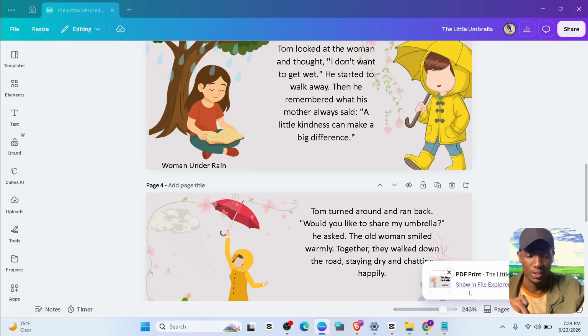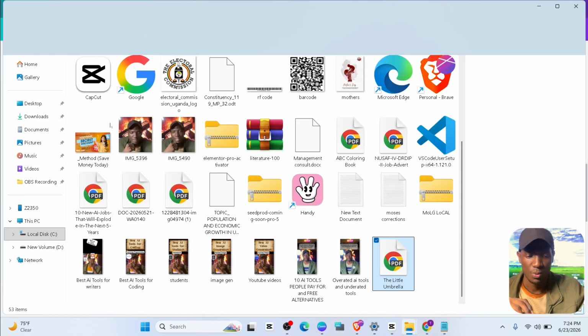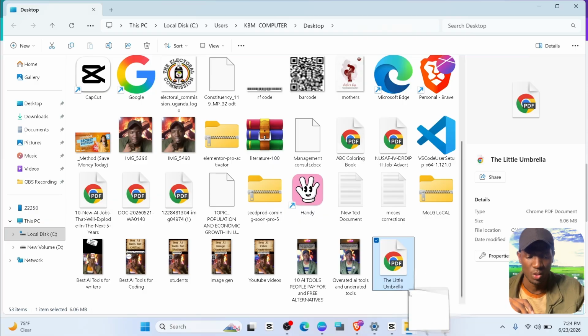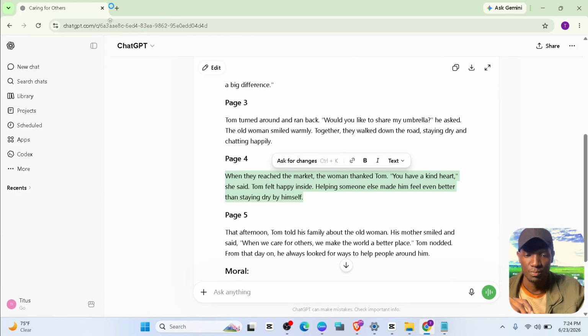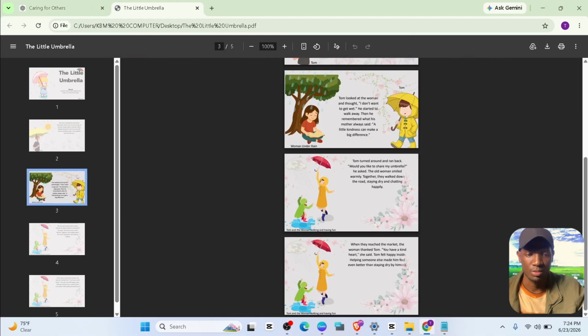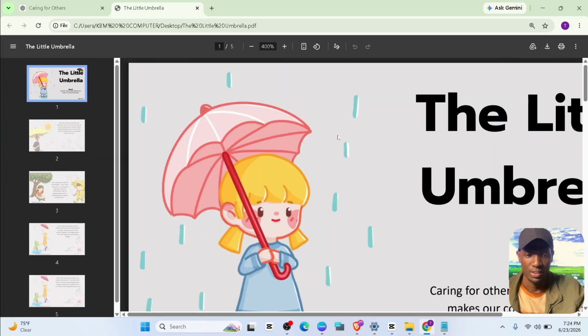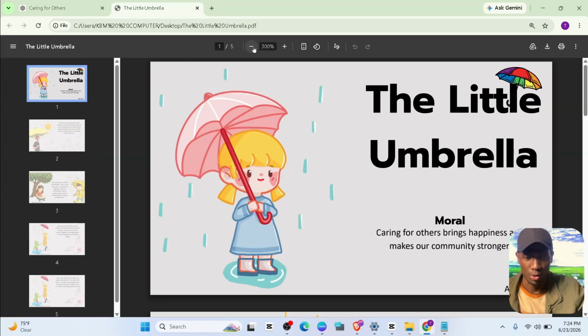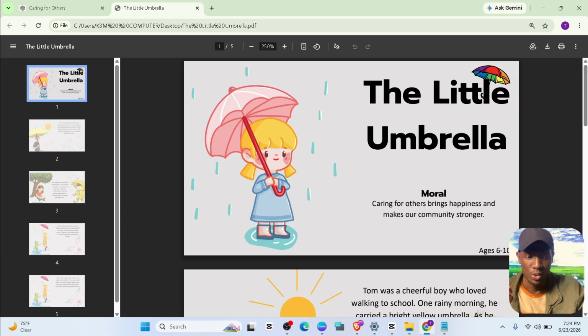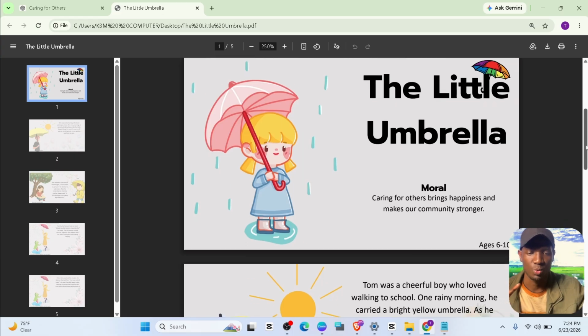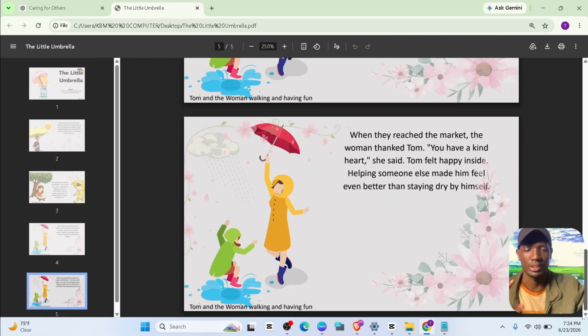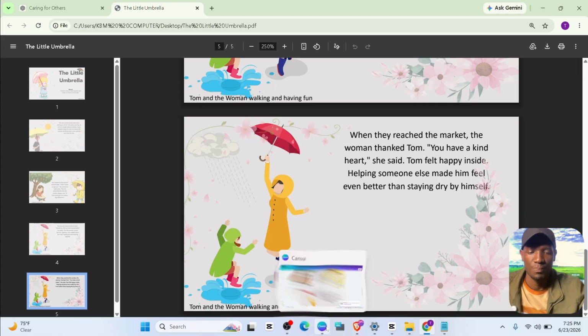After that, let's go ahead and open it and see how it looks. So I'm going to open it on my Chrome. Now it looks pretty wonderful. Let me increase the font size a little bit so that you can be able to read. That's too big. Let me reduce. All right, so that is a little bit perfect. So basically, that is the whole PDF. Remember, this will be like a book where kids can just open a landscape book. If you want a portrait book, then go ahead and change the dimension.